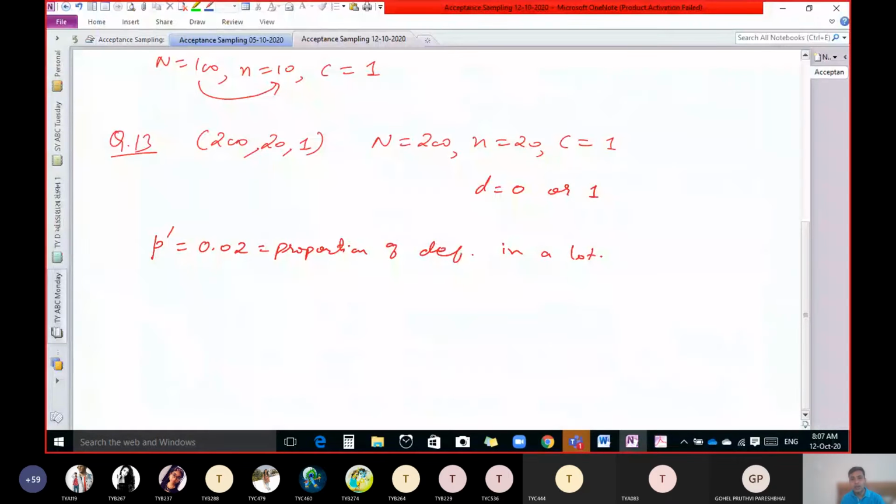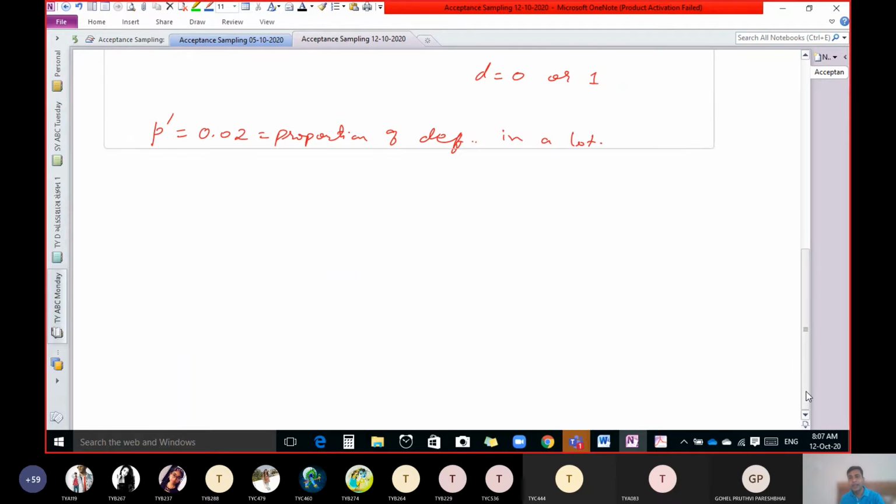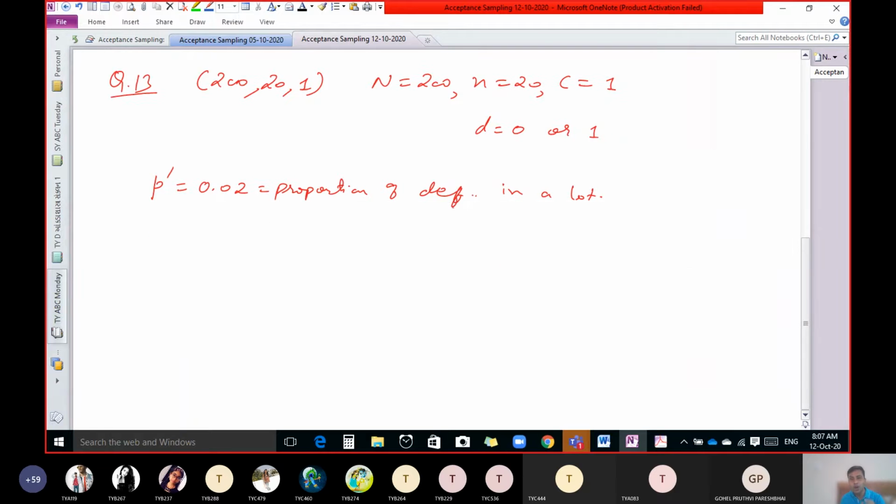Now what does it mean? Proportion of defective in a lot means out of 200 units, 0.02, that is 2%, are defective. So 2% of 200, that is 4 units, are defective.